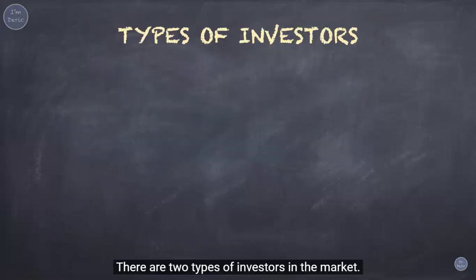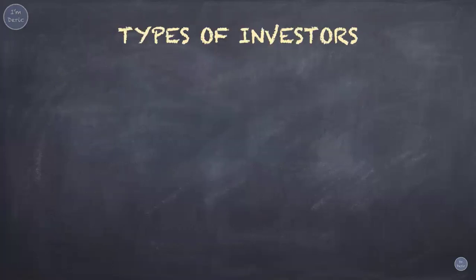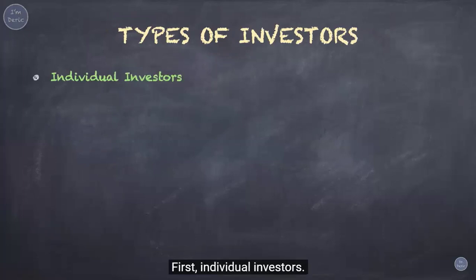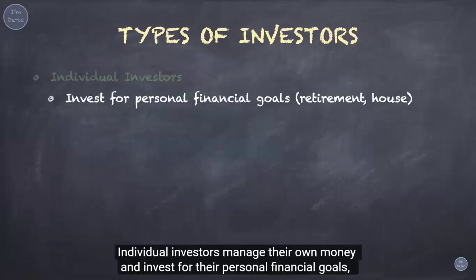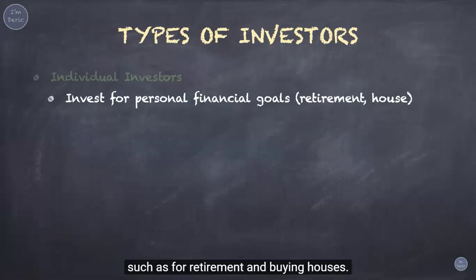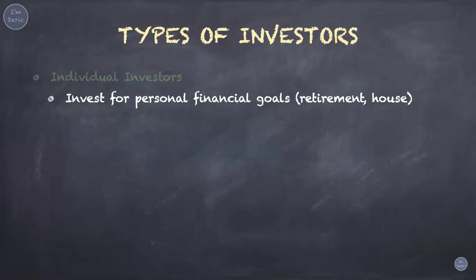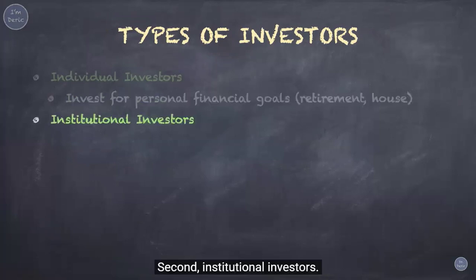There are two types of investors in the market. First, individual investors. Individual investors manage their own money and invest for their personal financial goals, such as for retirement and buying houses. Second, institutional investors.